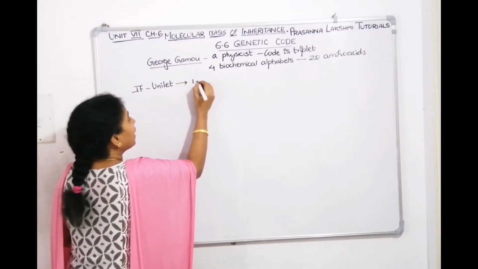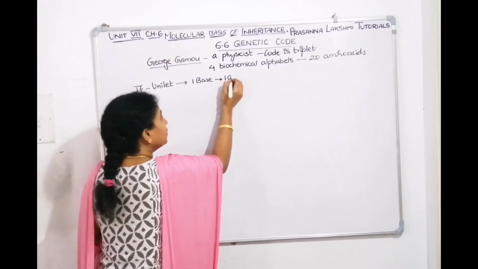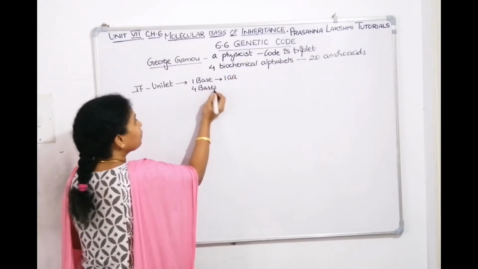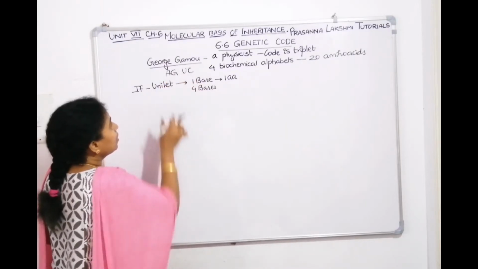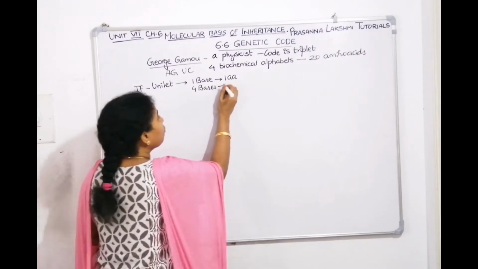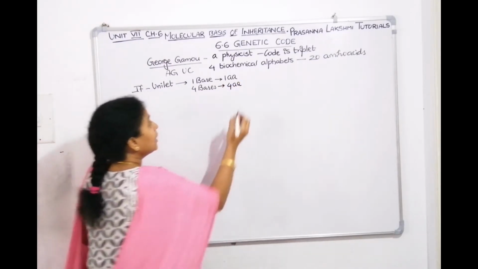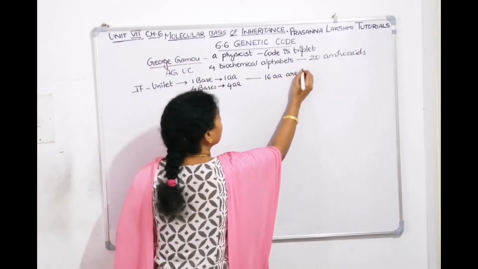One base will code for one amino acid, and there are only 4 bases. What are the 4 bases? Adenine, guanine, uracil, cytosine, purines and pyrimidines. That means 4 bases can code for just 4 amino acids out of 20, and then he told that 16 amino acids are left out.